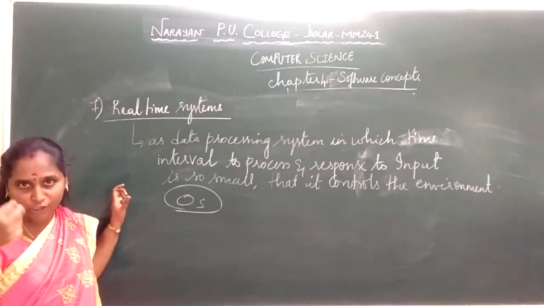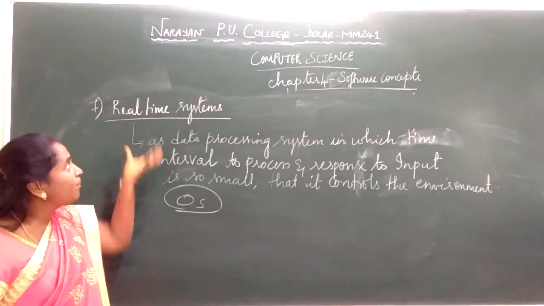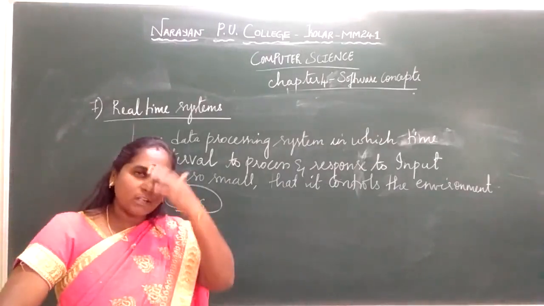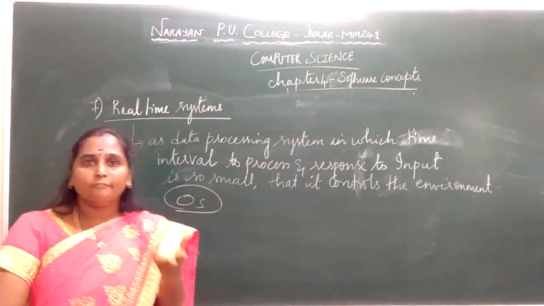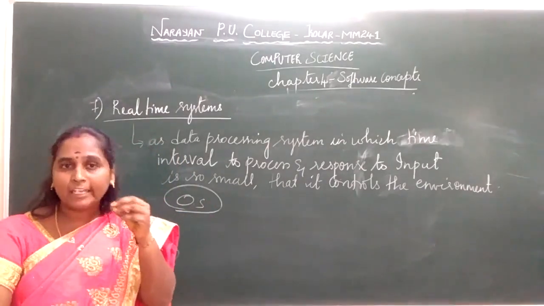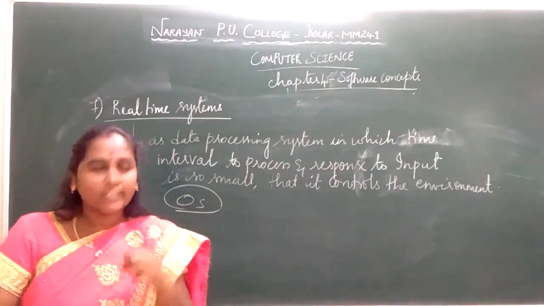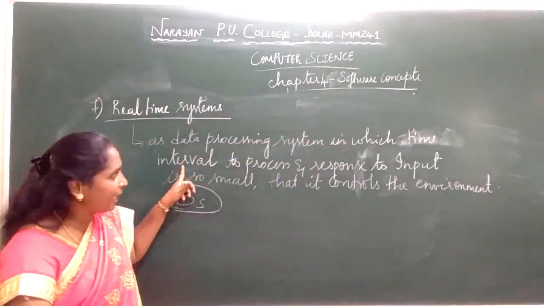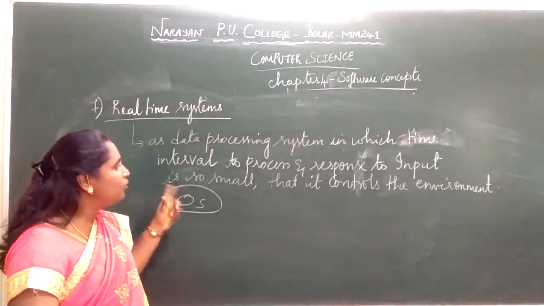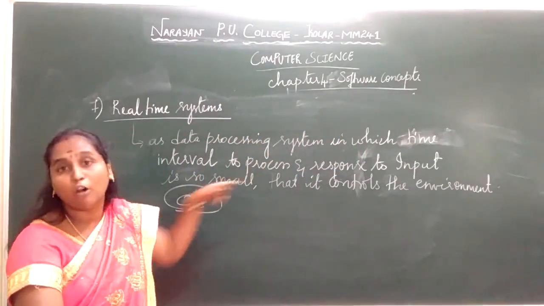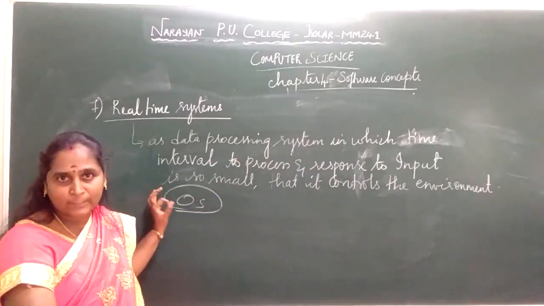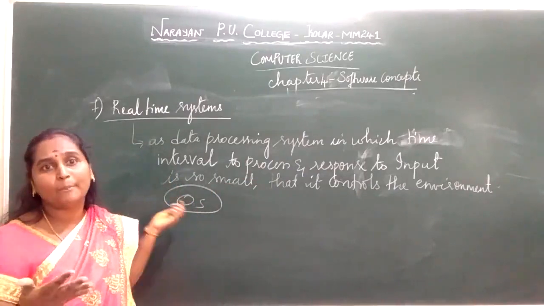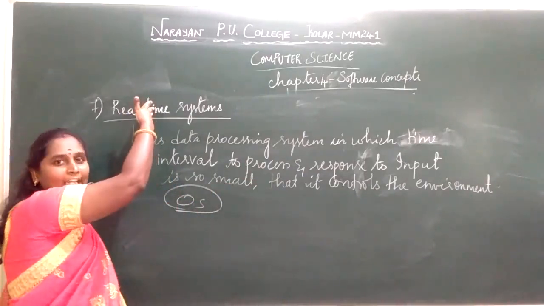In real time, within a fraction of time, the operating system should perform a real-time application, like monitoring patients, flight controls, weather forecasting. Everything should be done within a fraction of a second. A deadline will be provided. So it is a data processing system in which the time given to process and respond to the input is so small. Within the deadline, we should get all the controls, like flight control, airspace, and satellite monitoring. These are the real-time applications where we make use of the real-time operating system.